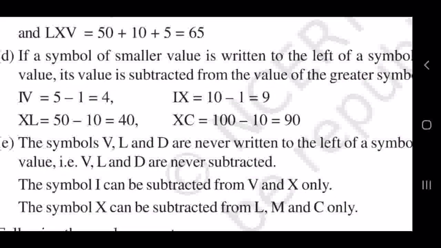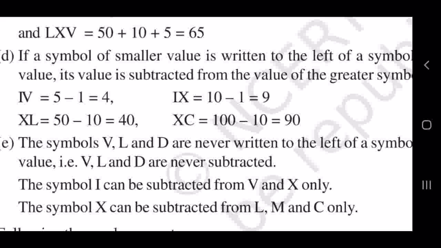Next rule is telling that, just as discussed, in IV, I is smaller than V. That is why it is subtracted. IX. I means 1, X is 10. That also is subtracted. XL. X is 10, L is 50. X is smaller. That is why that also is subtracted. XC. X is 10, C is 100. That is why that also is subtracted, then you will get 90.